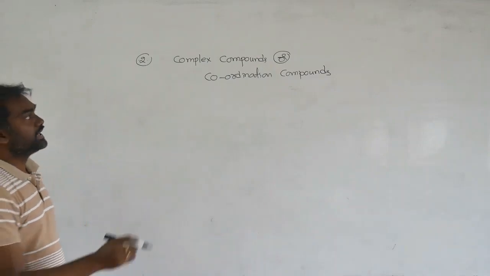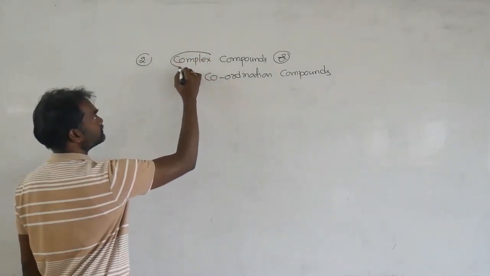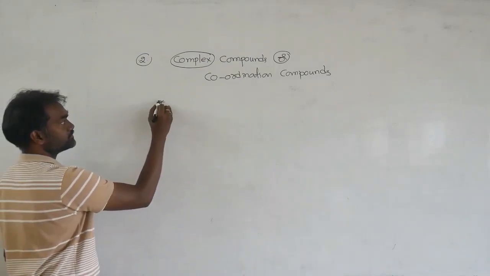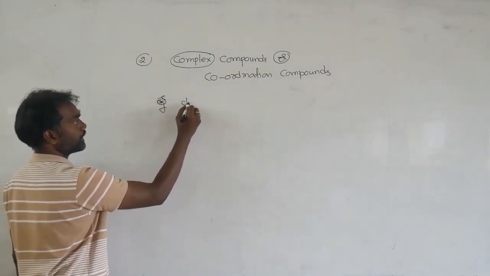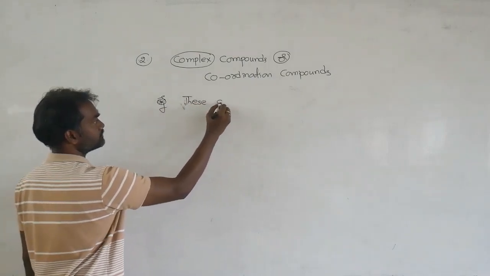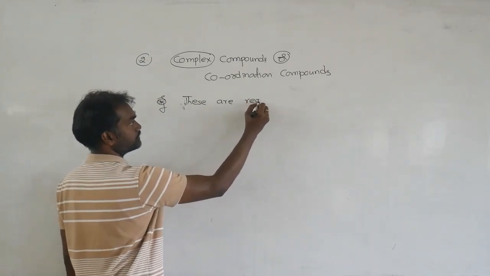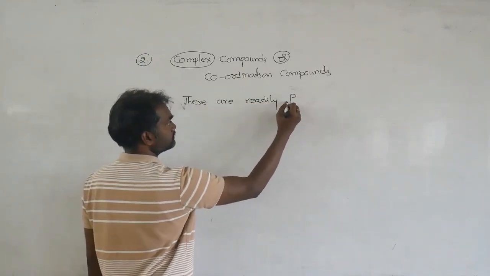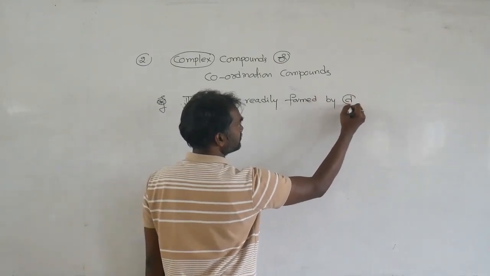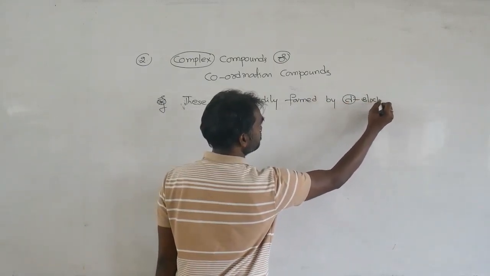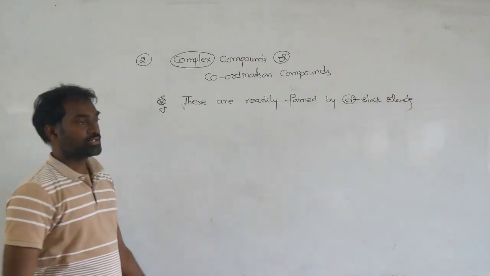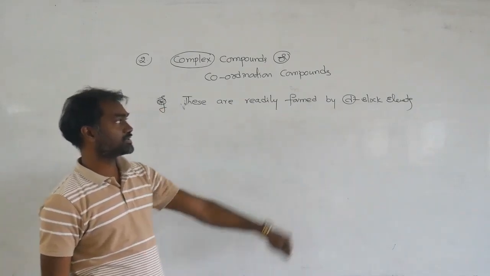See, why did the name complex come? First of all, these are readily formed by D-block elements. So D-block elements especially form complex compounds.